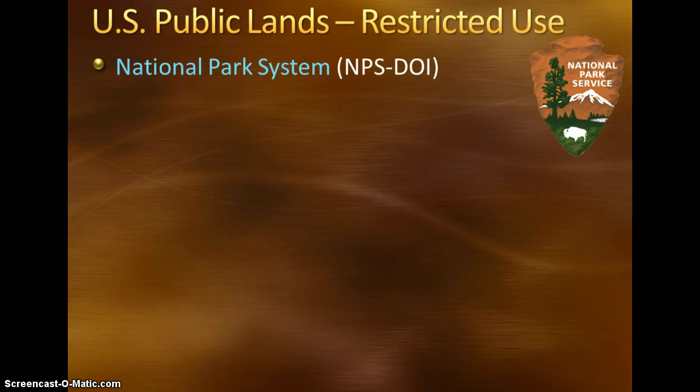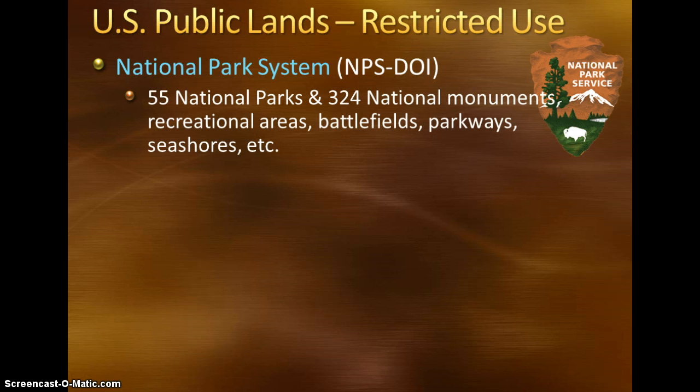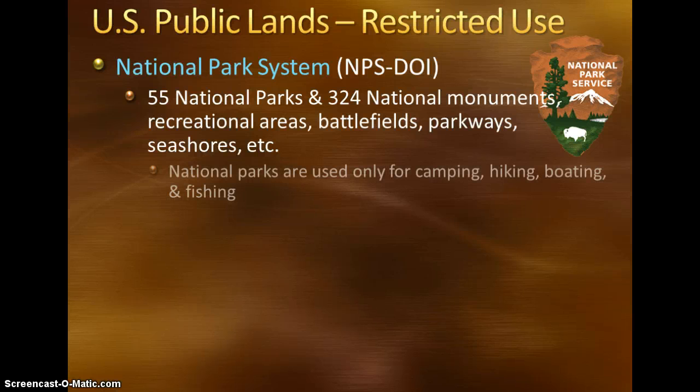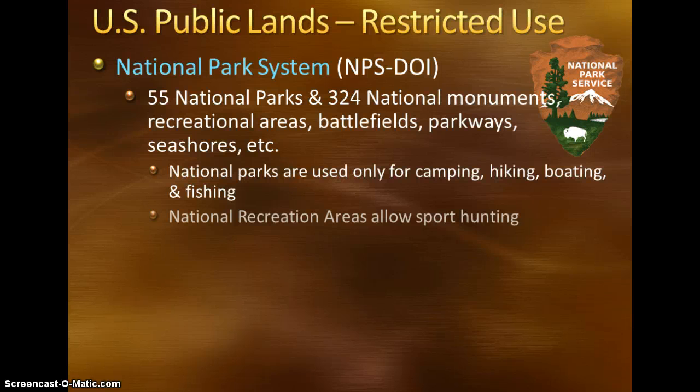Our restricted use public lands is the National Park System. We have 55 national parks and 324 national monuments. The other things that are included inside our park system are recreational areas, battlefields, parkways, and seashores. The national parks can only be used for camping, hiking, boating, and fishing. Hunting is not allowed inside the park system, neither is logging or mining.